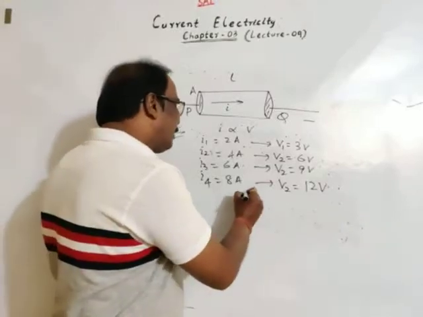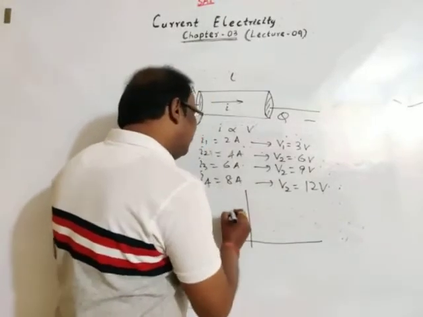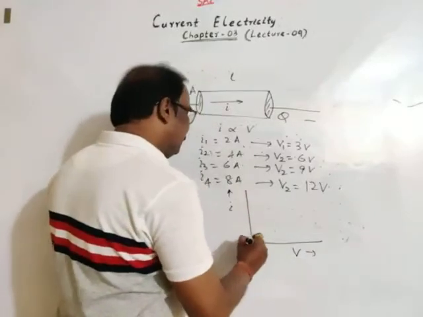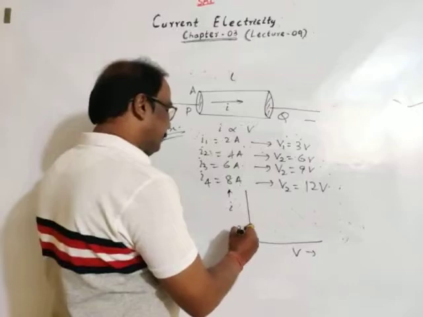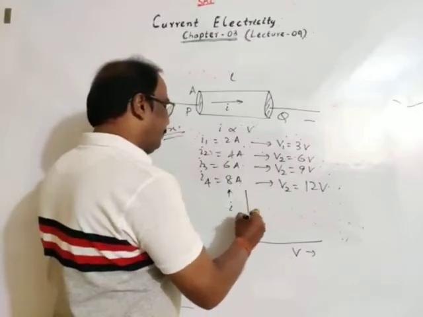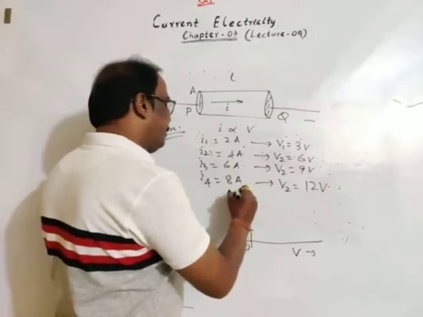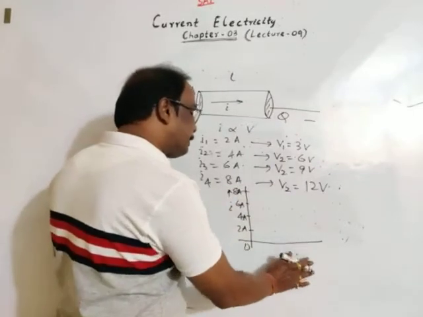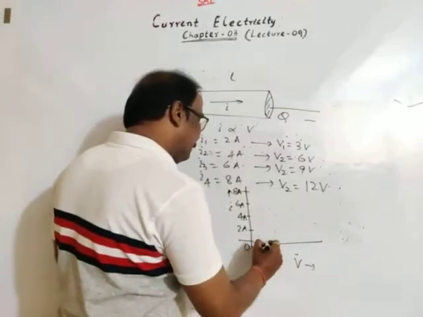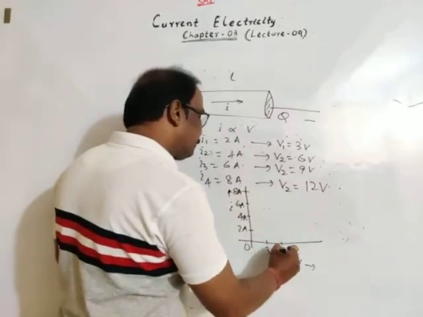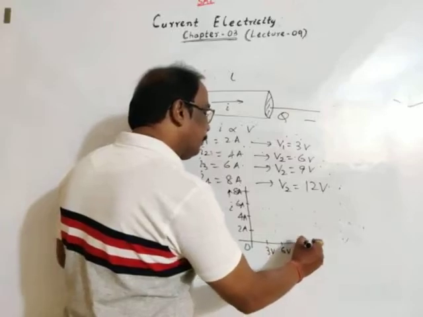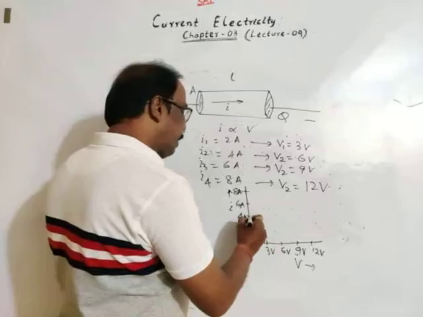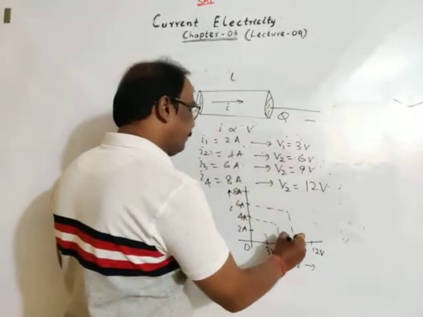So if we plot a graph between current and potential difference, taking 2 ampere, 4 ampere, 6 ampere and 8 ampere, and accordingly here potential difference in volt, this is 3 volt, this is 6 volt, this is 9 volt, and this is 12 volt, and so on, then we will find that the graph is a straight line.